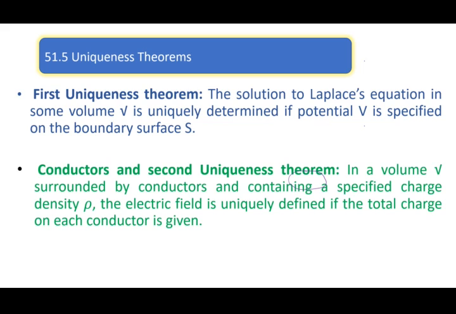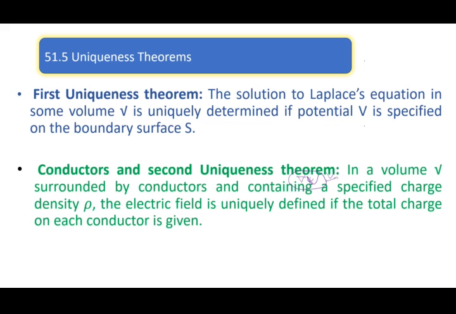I am giving the potential on this surface only, and I know that Laplace equation is satisfied within the region. Therefore, if I have two solutions, they should match not only at the boundary but inside also. Therefore it cannot have more than one solution when we specify voltage and Laplace equation is satisfied in the region.